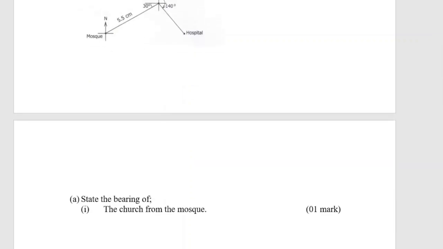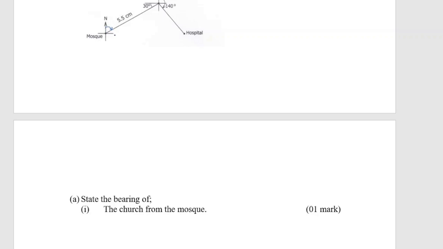With the first question, they are telling us to state the bearing of the church from the mosque. This is the church. Then the church from the mosque. Now, where are you now? You are at the mosque going to the church. So you are here now, from the mosque, the church from the mosque. So the bearing they want us to find is this one.